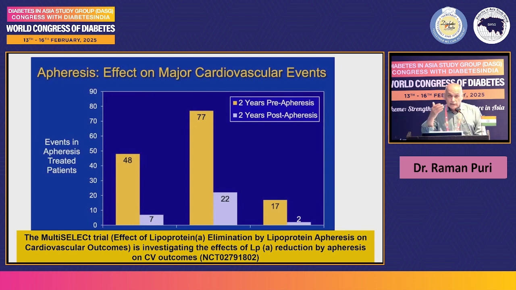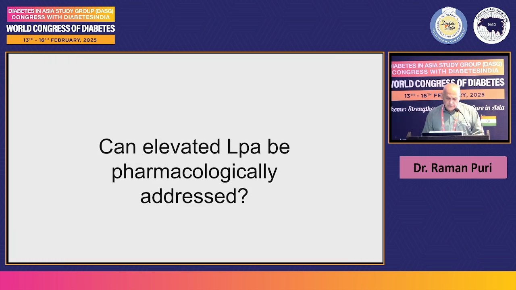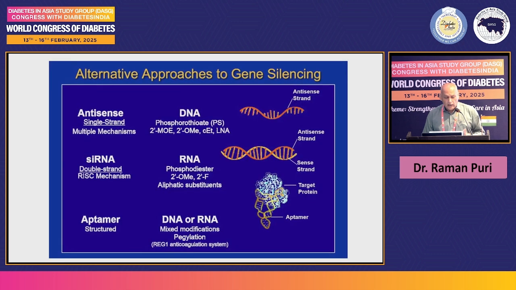But in 2013 there was a very interesting paper published. They compared 2 years of pre-apheresis versus 2 years of post-apheresis, and they found a significant reduction in myocardial infarction, PCI, and CABG post-apheresis as compared to pre-apheresis. That shows that there is a benefit in cardiovascular event reduction. Now coming to whether we can treat pharmacologically, the answer is yes. We just have to switch off the gene which is making this lipoprotein A.